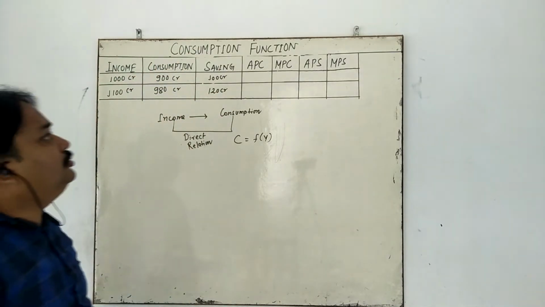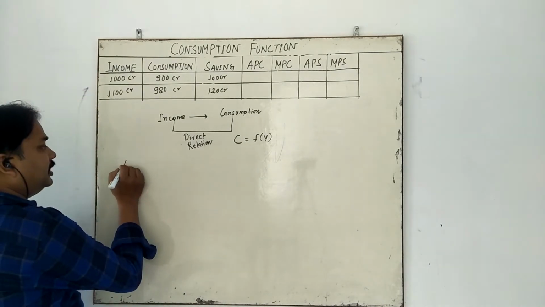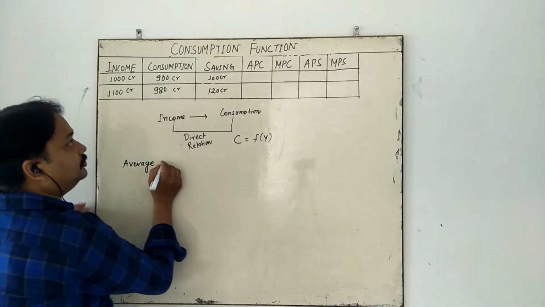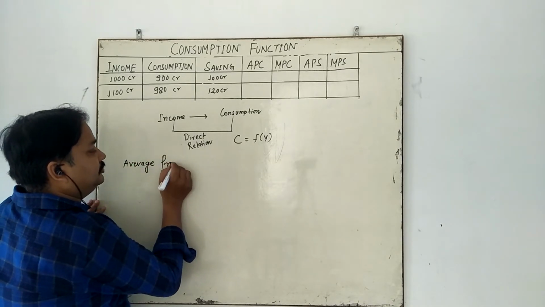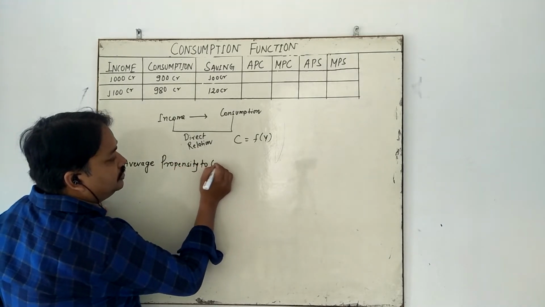Then come to how to calculate APC. APC means average propensity to consume.